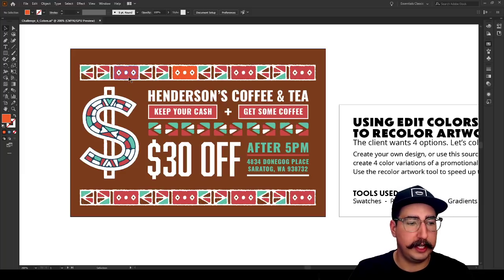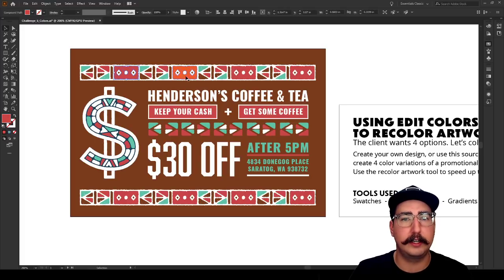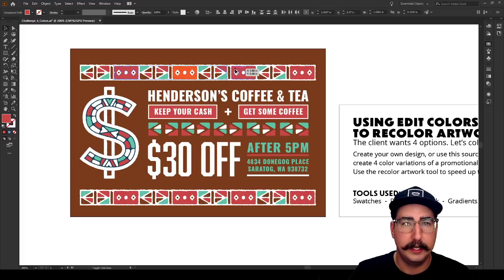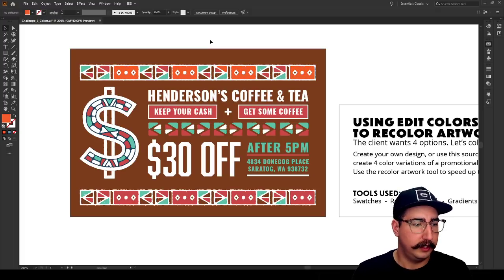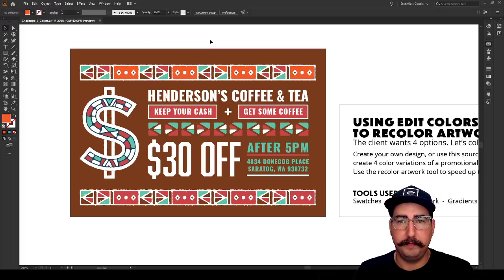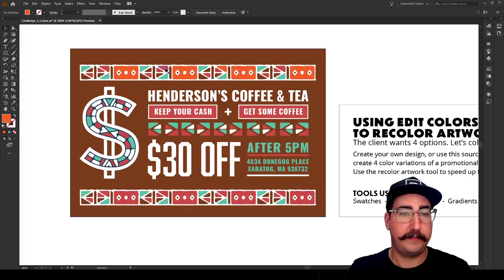So we've changed one of them, but now we need to change the rest. So we can go in here and click and hold shift. We'll make multiple selections and click on all these reds. And then eyedropper, which is I, and we can click there, and now it's orange. But there's a problem: we have a lot of extra reds that we need to change.